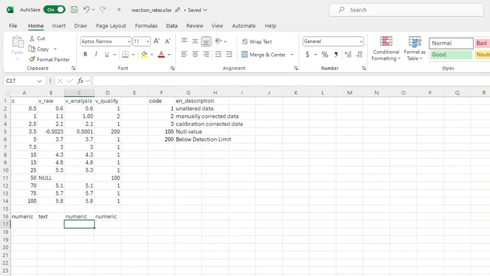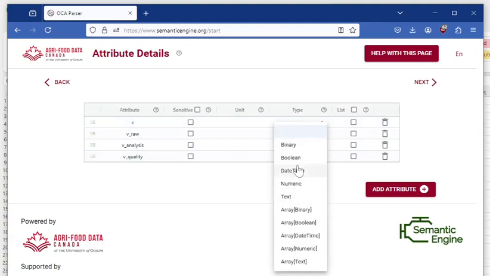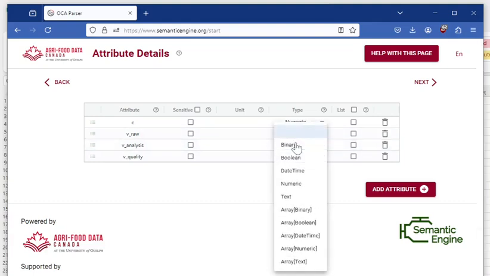How this would look in the Semantic Engine: if I go to my Semantic Engine parser, here I have my data again, the different attributes, and I can now say the type. The first one was definitely numeric, but the raw data was a mix of numbers and text. If you put that text into a calculator, it would screw things up, so it's going to be data type text.